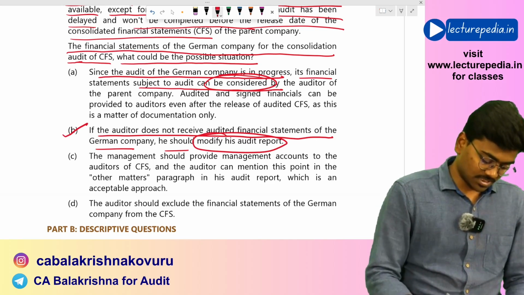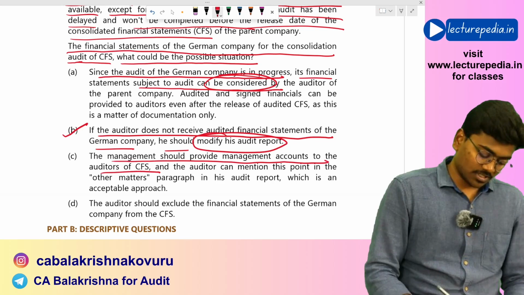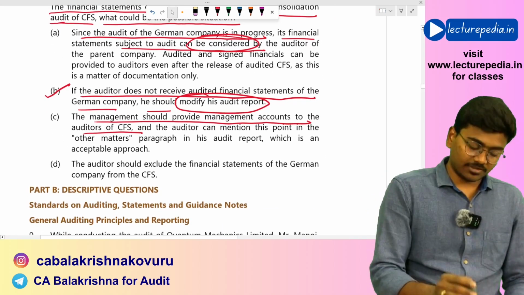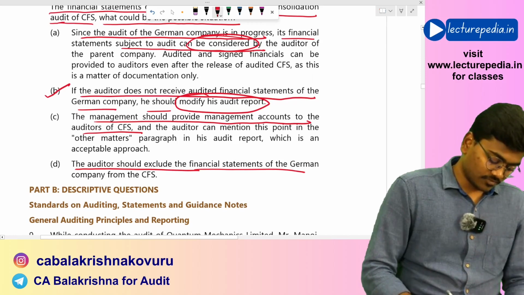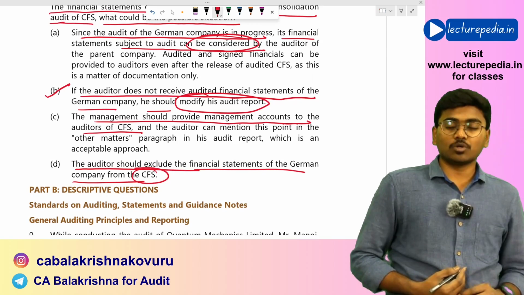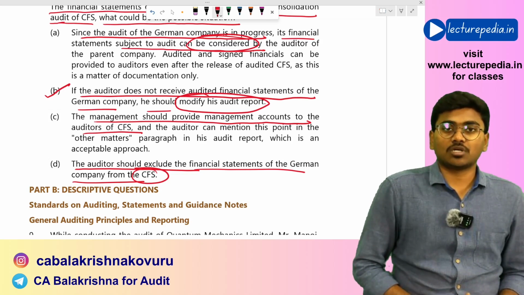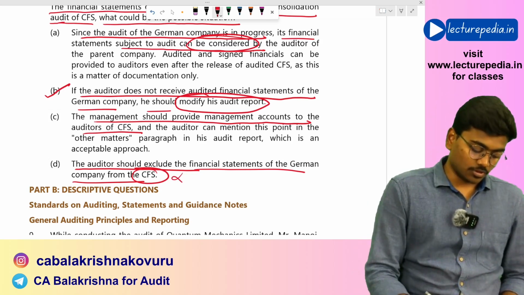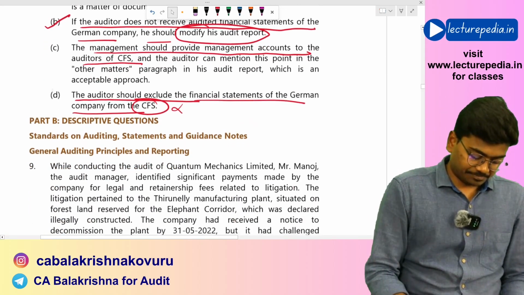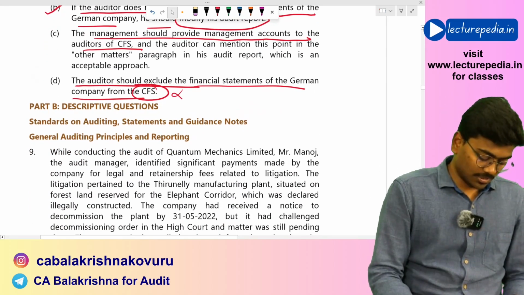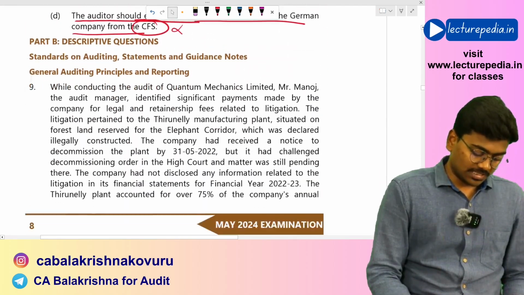Let us also see options C and D. Management should provide management accounts to the auditor of CFS, or not? You need to provide audited financial statements. Auditor should exclude financial statements of the German company from CFS. How can you exclude the financial statements of a subsidiary from the consolidated financial statements? You cannot exclude. So option B, you need to modify your audit opinion. Those were the MCQs. Now moving to descriptive questions.